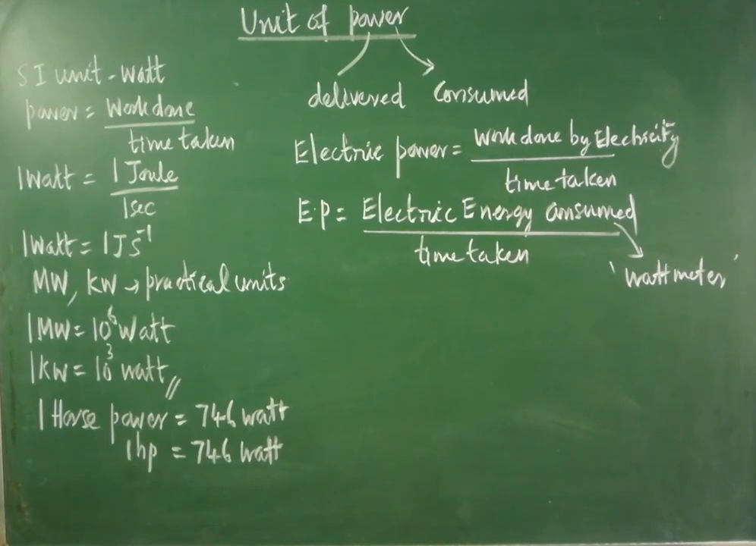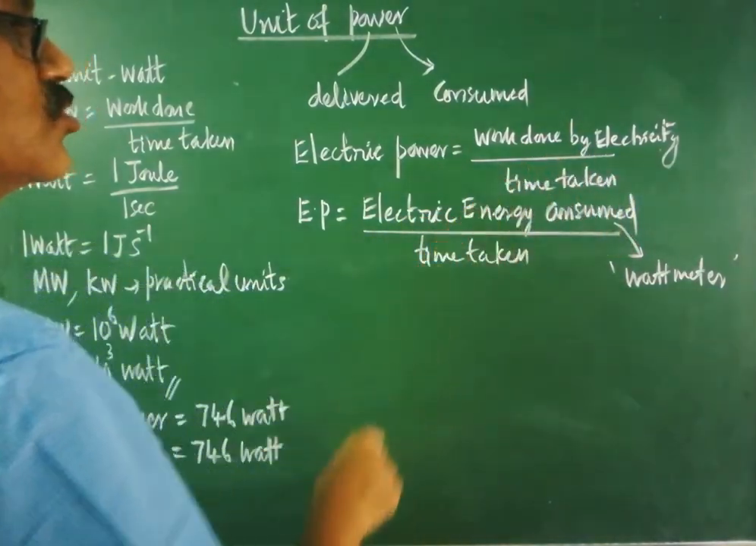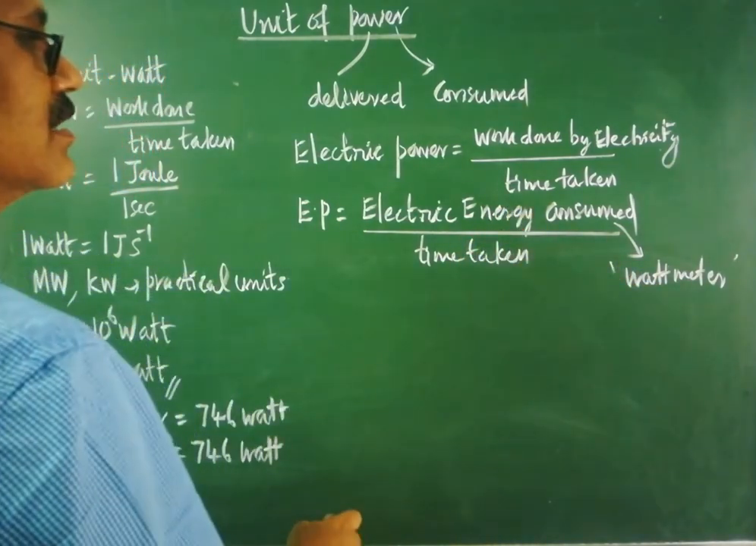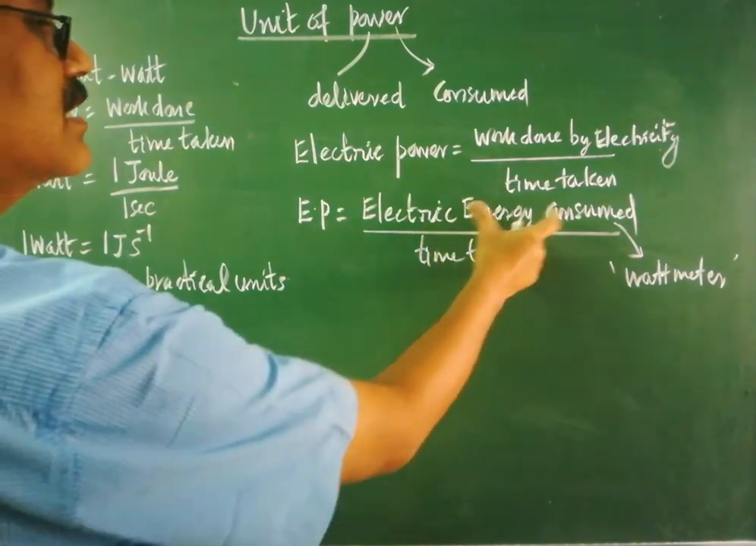That is to be calculated. According to that, they have to fix the rate. We have to pay the EB bill. Before paying the EB bill, first we have to calculate how much electric energy is consumed by the consumer. That consumption is measured with the help of the watt meter. So he is simply taking the reading, and that is nothing but electric energy consumed.